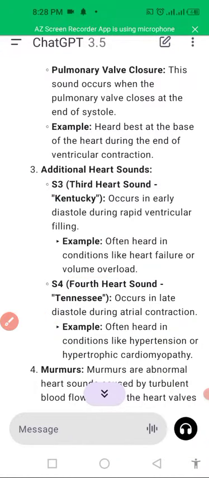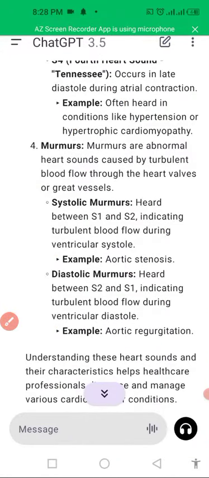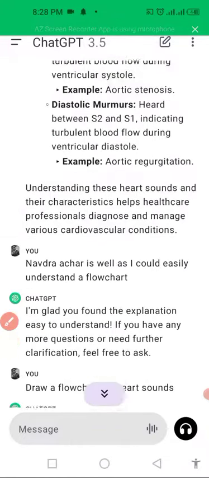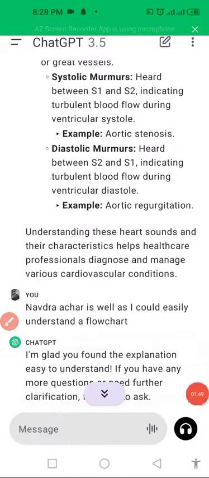So in this way, heart sounds are heard. Others are the murmurs, like there are systolic murmur between S1 and S2 indicating turbulent blood flow during ventricular contraction. Diastolic heart sound are produced in aortic regurgitation. So in this way, heart sounds are produced. Four types of